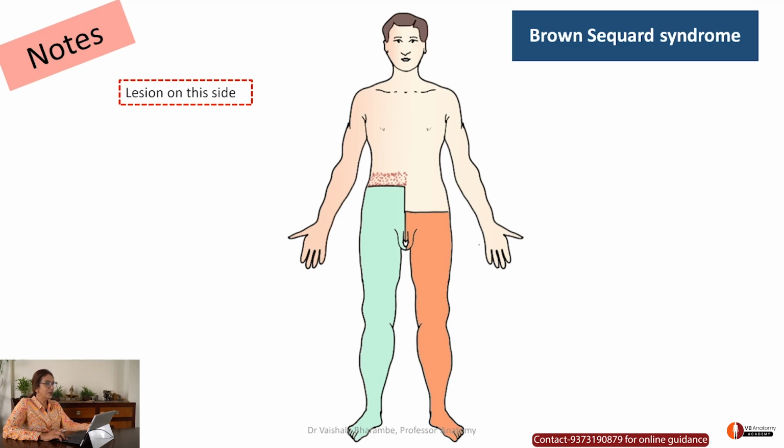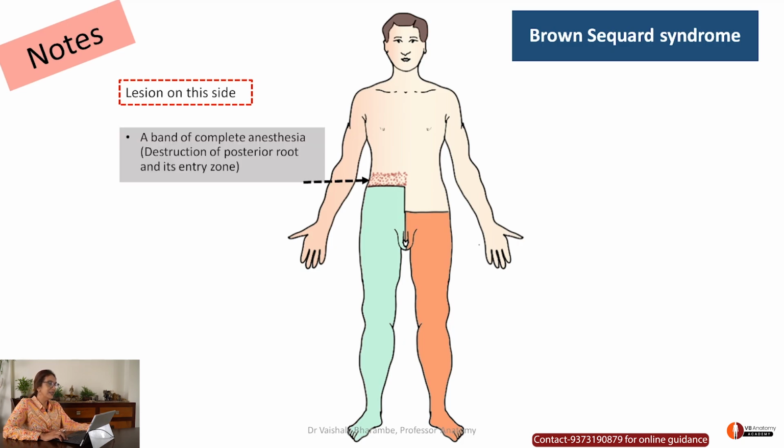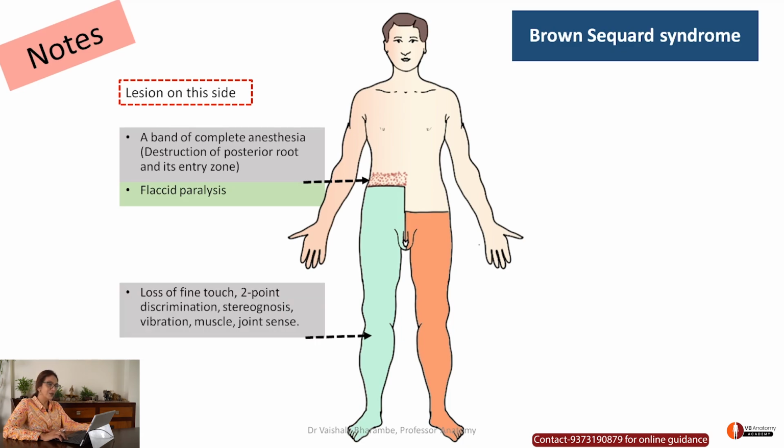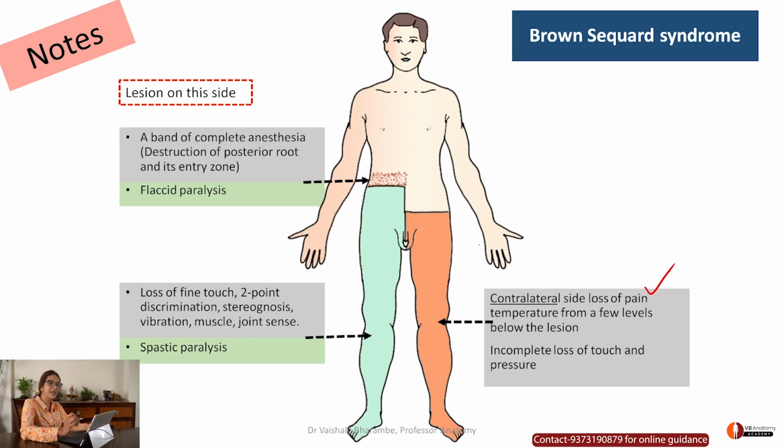So the lesion is on this side, so you will have a band of anesthesia, lower motor neuron lesion as well, flaccid paralysis. Below the level of lesion, you will have loss of fine touch, etc. You will also have spastic paralysis. But on the contralateral side, you will have loss of pain and temperature. Remember, lateral and anterior spinothalamic tracts are on the contralateral side.